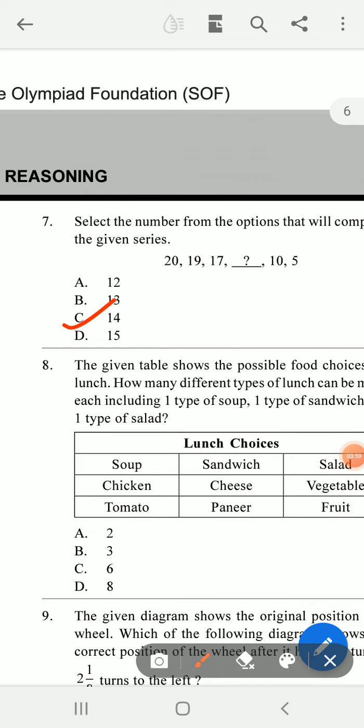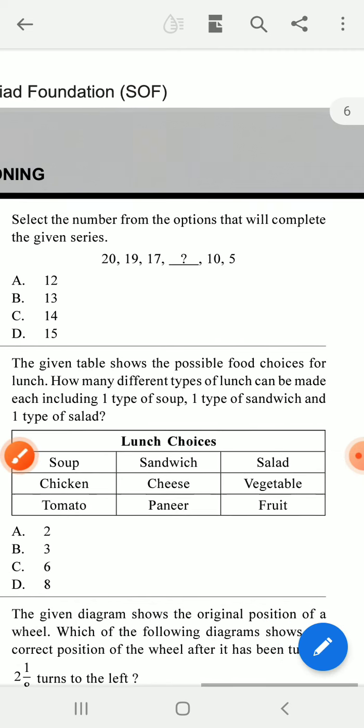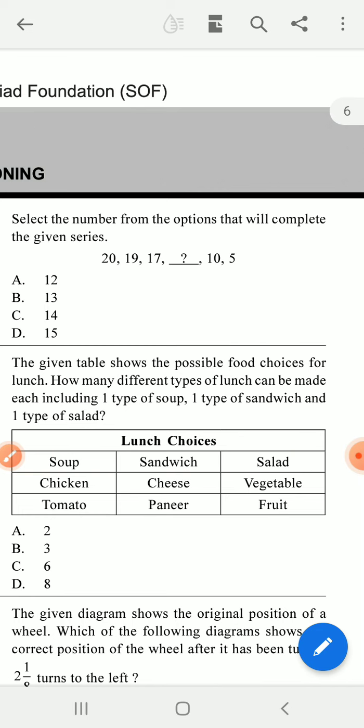Next one. The given table shows the possible food choices for lunch. How many different types of lunches can be made, each including one type of soup, one type of sandwich, and one type of salad?